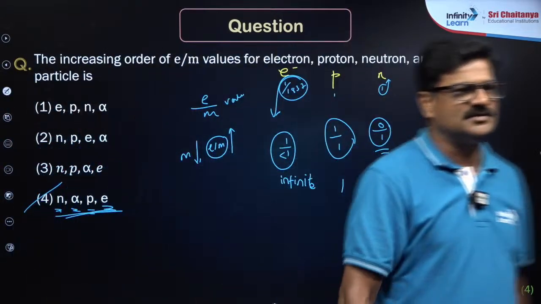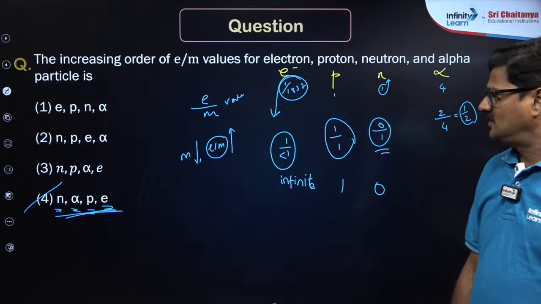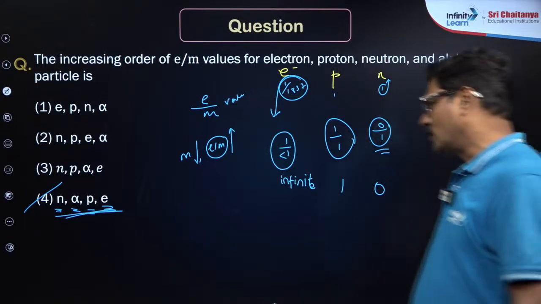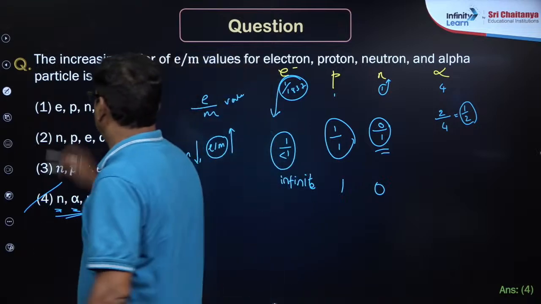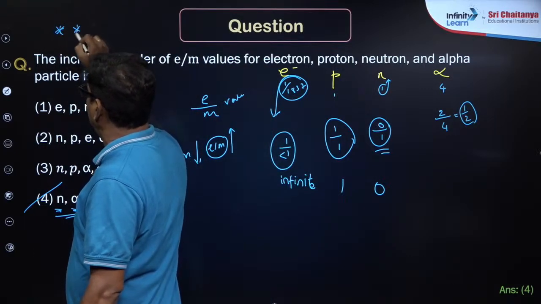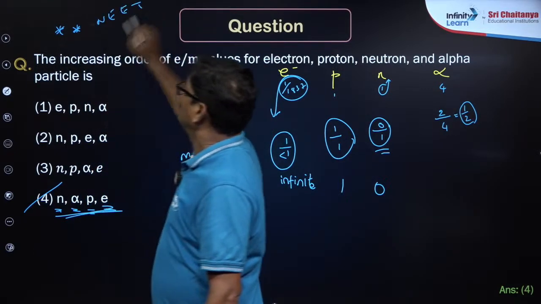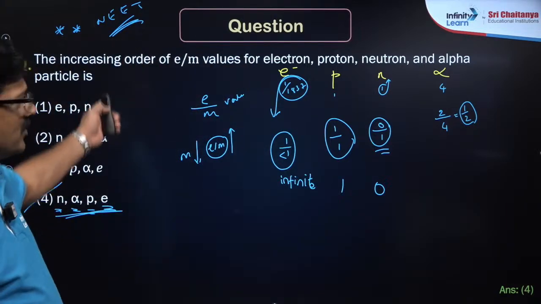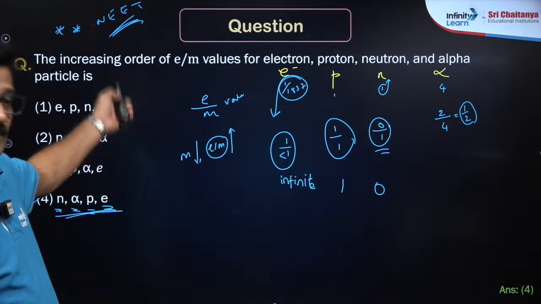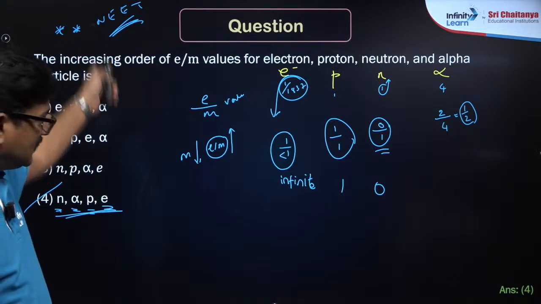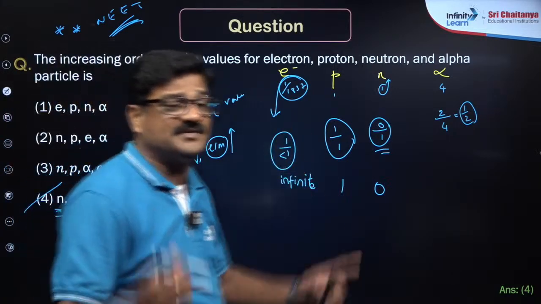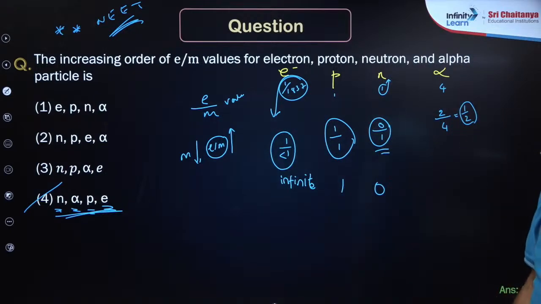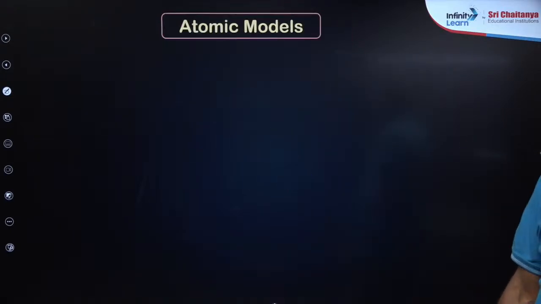Richa Sharma, what is this 3333? 33 नहीं है. This is fourth option, n alpha Pe, fourth option. Jyoti Shah, your answer is correct. And this particular question is going to be important for NEET examination. सीधा और एक इंजीनियरिंग एंट्रेंस एग्जामिनेशन भी 2 बार पूछा गया. Okay, so you can say this is a previous year question. Got it? Fine. So let's talk about atomic models.